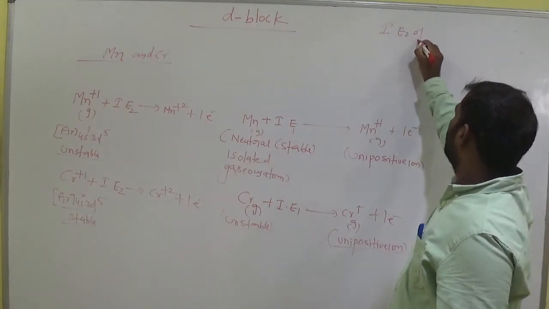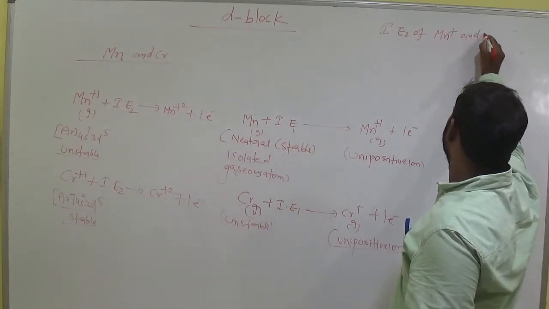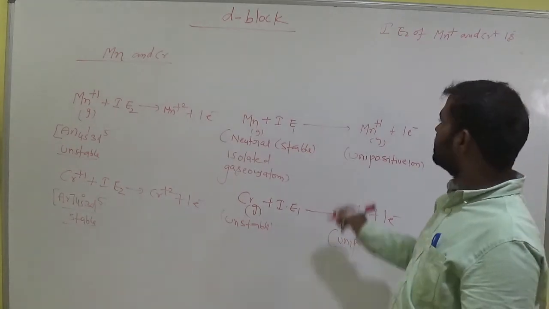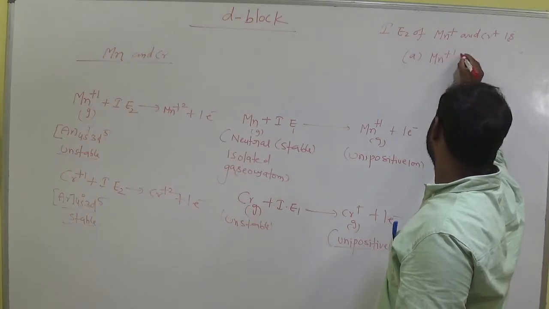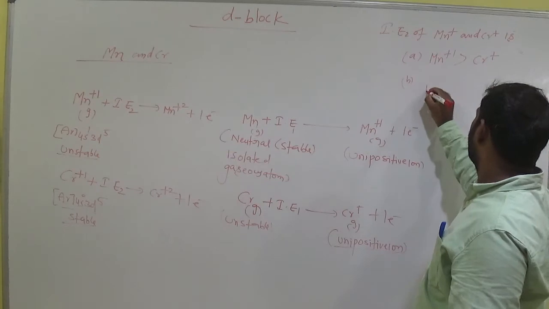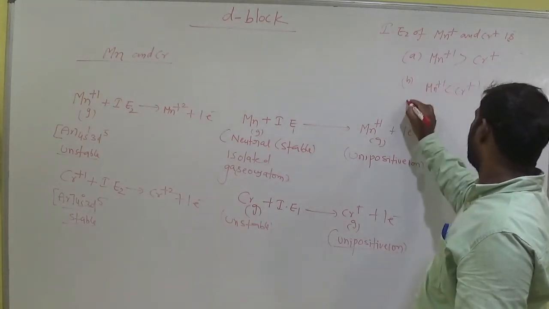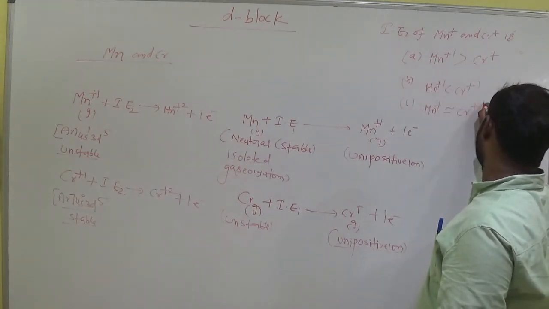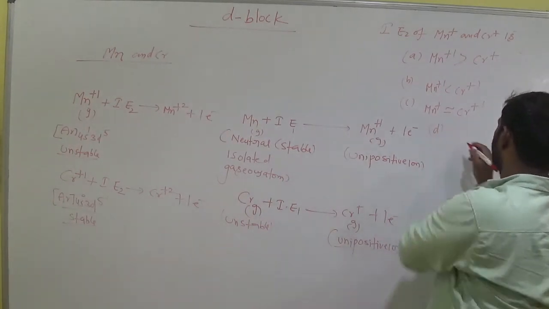IE2 of Mn plus and Cr plus is: option A, Mn plus is greater than Cr plus. Option B, Mn plus is less than Cr plus. Option C, Mn plus is nearly Cr plus. Option D, none of these.